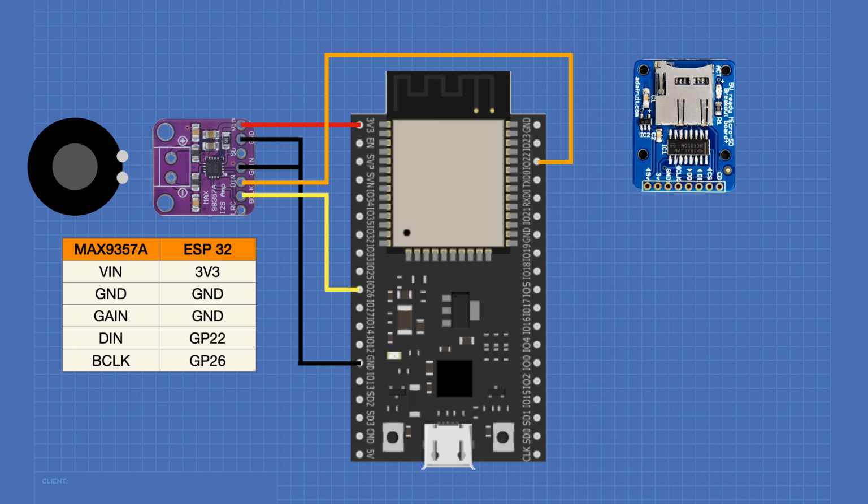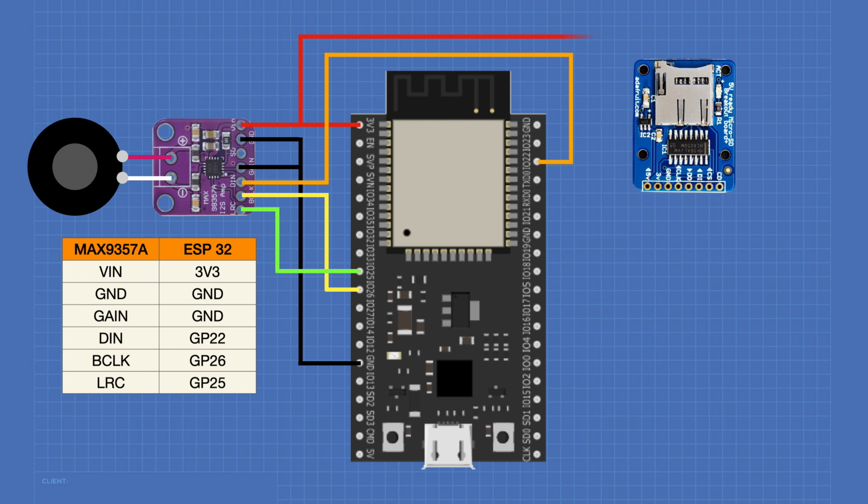BCLK, which is the clock pin, will be connected to GPIO 26, and the LRC, which is the WS line that selects the left or right channel, is connected to GPIO pin 25. And we'll also need to connect our loudspeaker to the module. Depending upon your module, you may have screw terminals for this, or you might just want to solder these wires directly to the board.